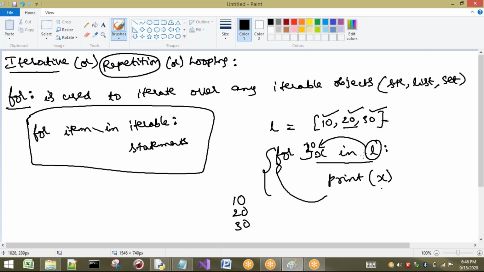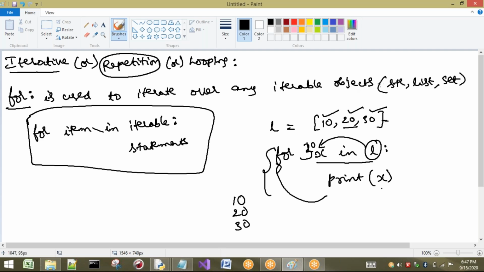How many times is it going to iterate? Based on the values present in this iterable object. So if there are only 2 items, it will continue only up to 2 items, 3 items 3 times, 4 items 4 times, and so on. This is about for. You just have to understand this statement. It is used to iterate over any iterable object. That means for every item of the iterable, it is stored in item and, if you want to use it, you can use it.